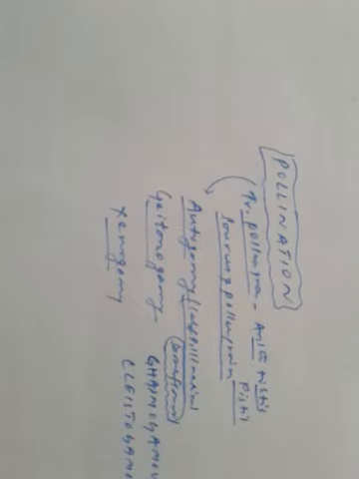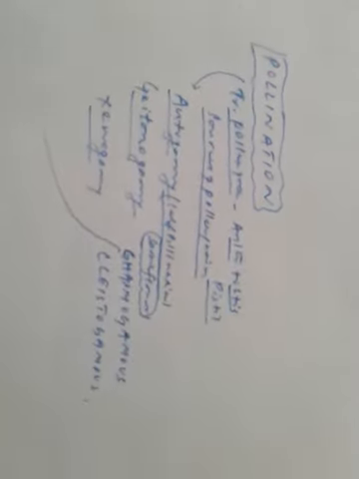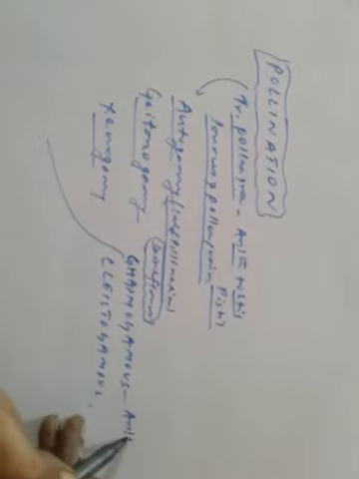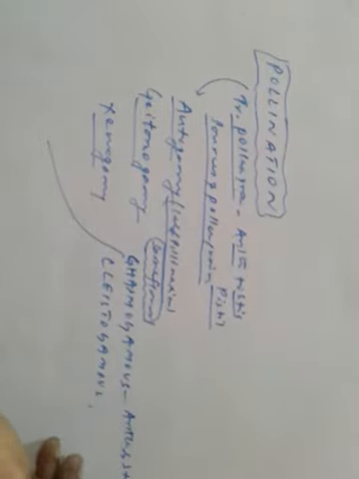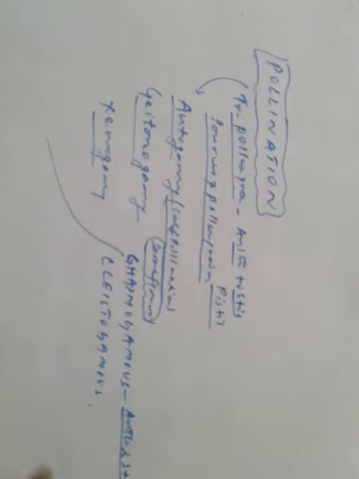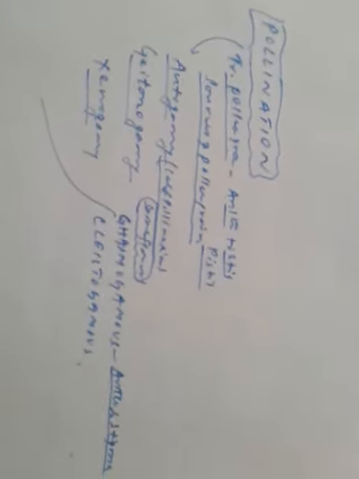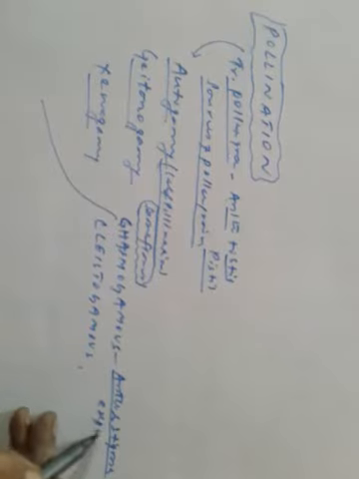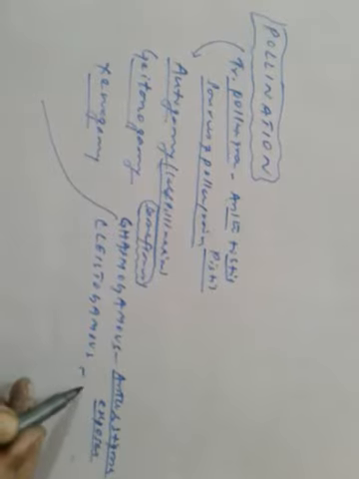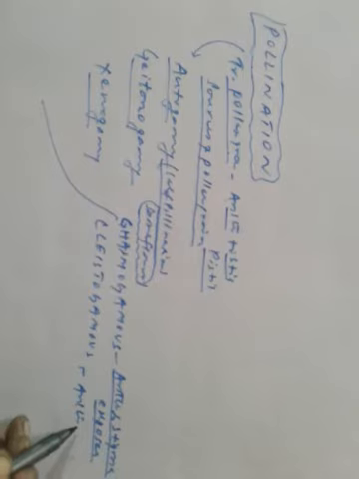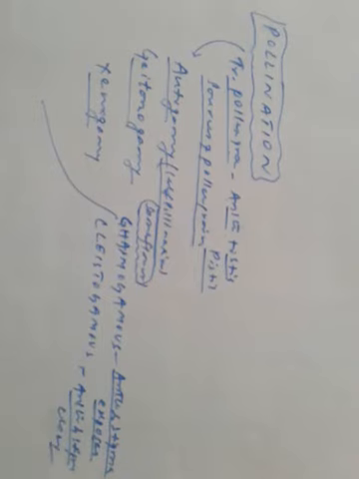So what happens in Chasmogamous? Here the anther and stigma are exposed, whereas they remain enclosed in Cleistogamous. Here anther and stigma are exposed, and here both are closed.